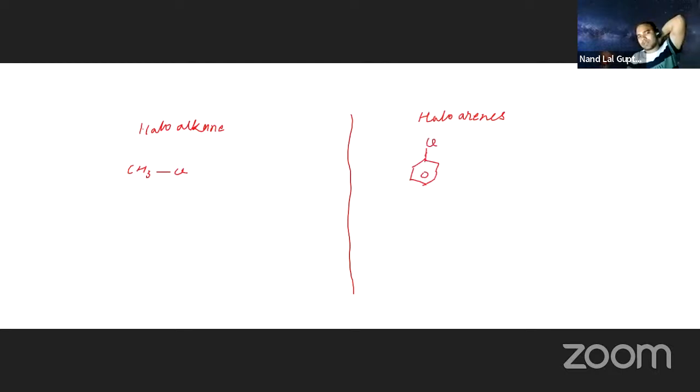On one side I am writing haloalkane, and on the other side we have haloarenes. I am asking which one is more reactive. Here is CH3Cl, and here is a haloarene compound. Which one is more reactive towards a replacement reaction? Suppose I want to replace the Cl in both cases. Which one is easy to replace?